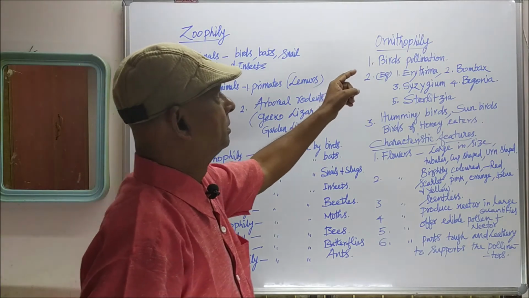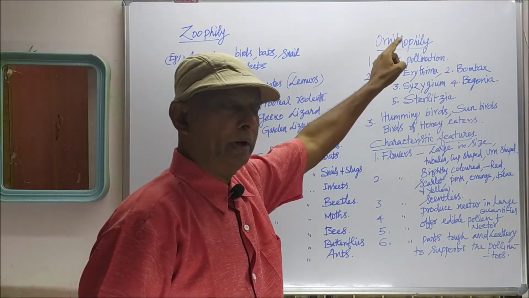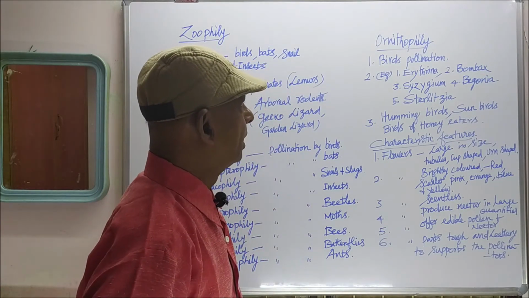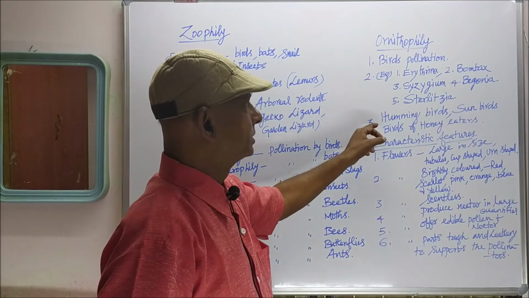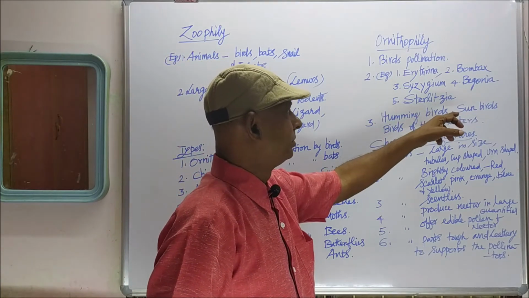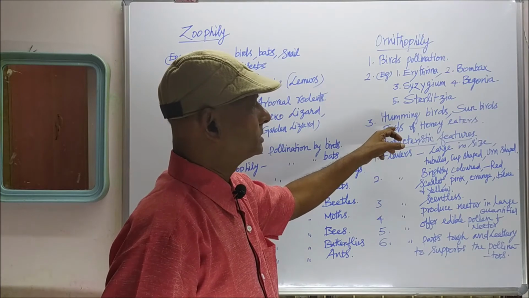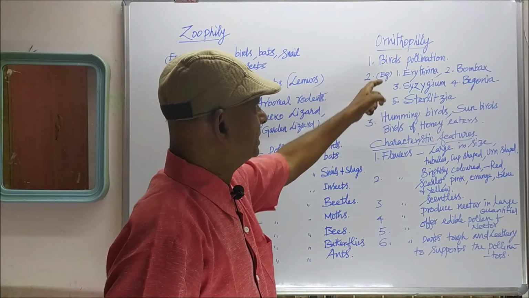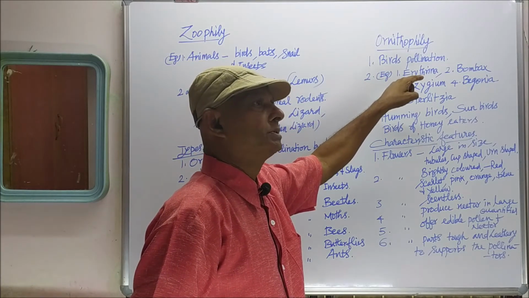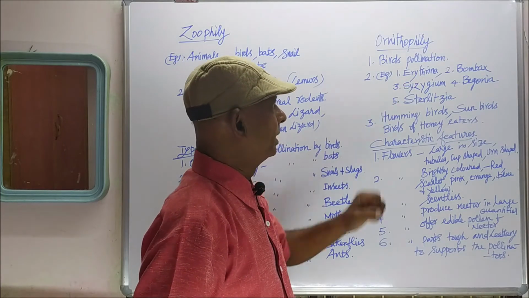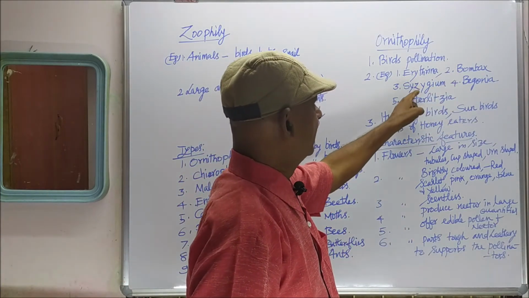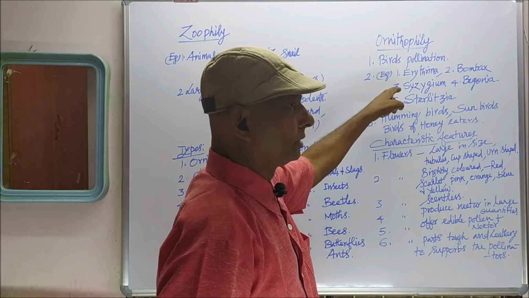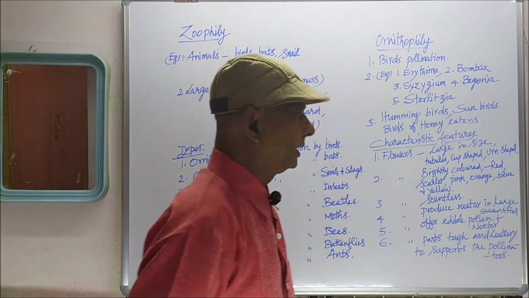Next we will pass on to ornithophily. When pollination takes place by different kinds of birds, that is called ornithophily. A number of birds like hummingbirds, sunbirds, and honeyeaters mainly pollinate flowers in some plants. These are the plants in which birds pollinate the flowers: erythrina, bombax, syzygium, begonia, strelitzia. These are the bird-pollinated plants.